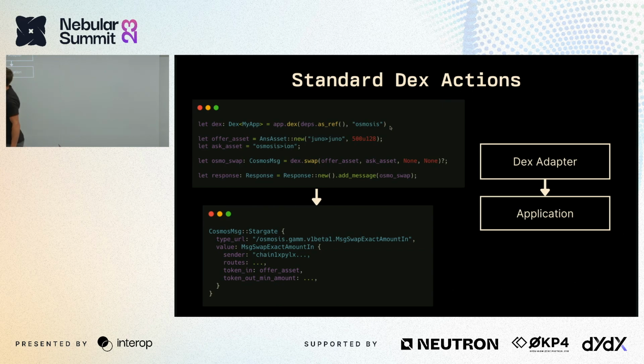And this is because we've pulled in Osmosis up here. It's aware that that is the Osmosis DEX, and then when we call swap, this essentially just builds a message to send to this adapter smart contract, which is installed on your application, and it executes it via your application, hiding all of that logic from the end user and from the developer, which makes it a lot easier.